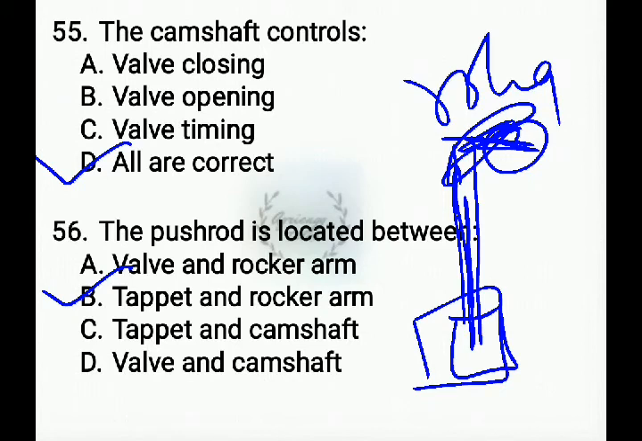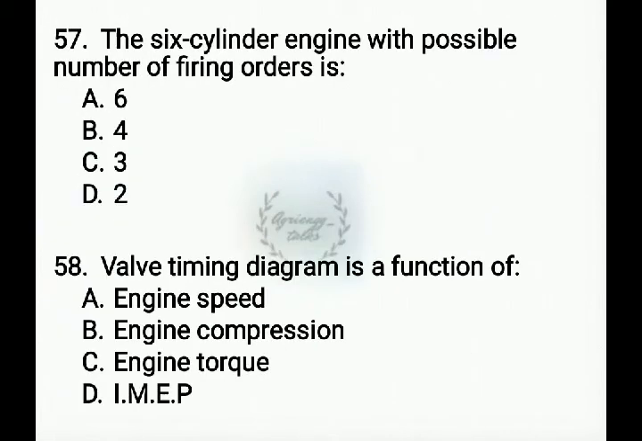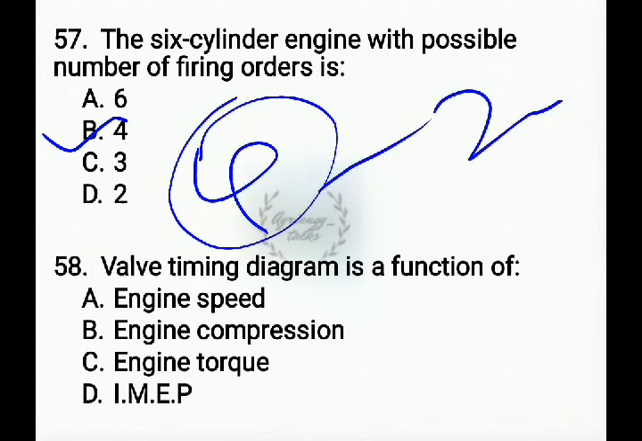Next question, the 6-cylinder engine, what is the possible number of firing orders. For a 6-cylinder engine we have 4 firing orders, whereas for a 4-cylinder engine we have 2 possible firing orders.